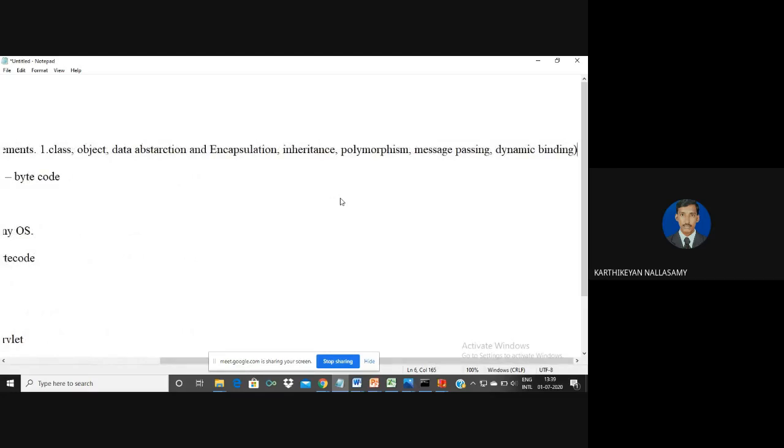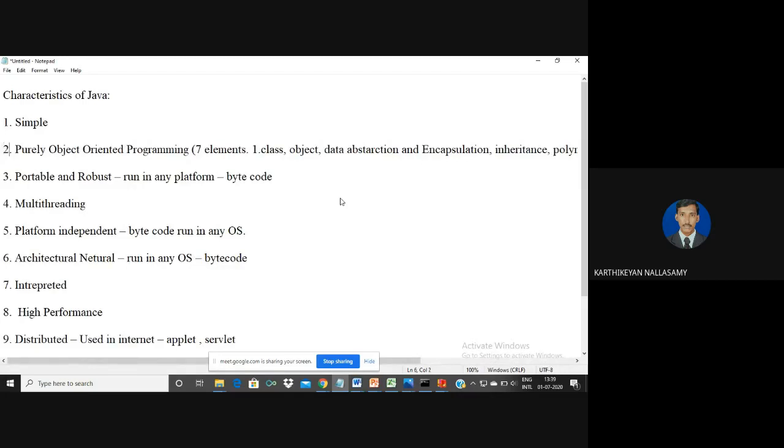Whenever a language is called purely object-oriented, it must support all the basic elements of OOPs. A class provides a template for all the objects. It consists of data and operations. For an object, memory will be allocated. It contains only the real values, and this object is called a runtime entity. Data abstraction is the process of hiding the background implementation details. Encapsulation is the process of grouping data elements and member functions into a single unit, that is, grouping of class properties. Inheritance is the process of accessing one class's properties in another class. That is called a parent and child relationship.